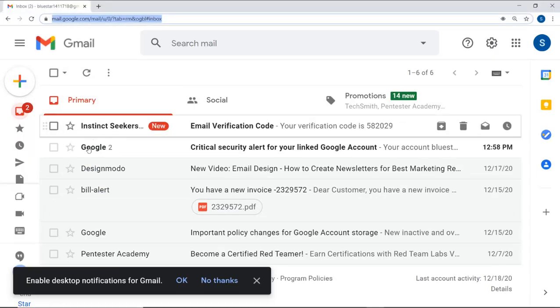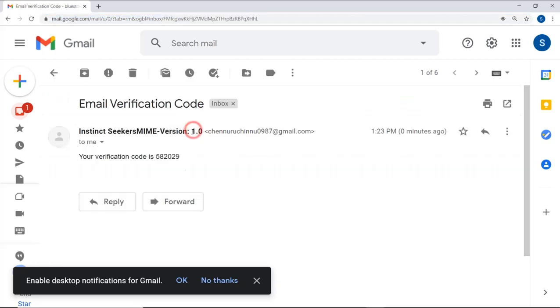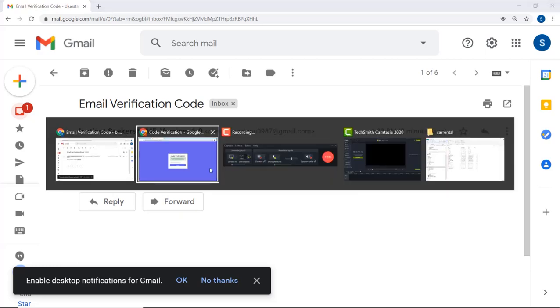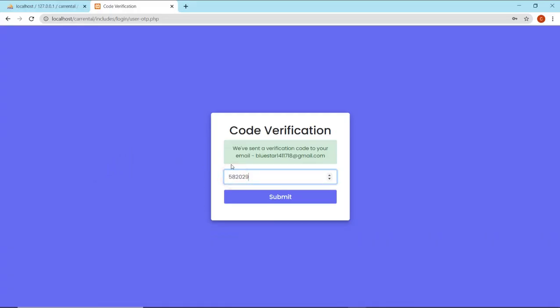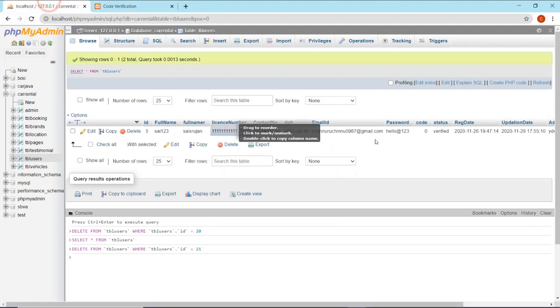See, I have got an email verification code from Instance Stickers, that is my team name. Let us see, it has sent a verification code. Now I'll copy that and paste it. Before that, I want to introduce this database, how it will work.